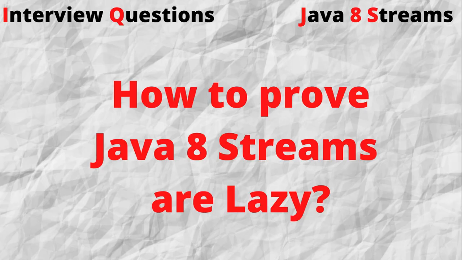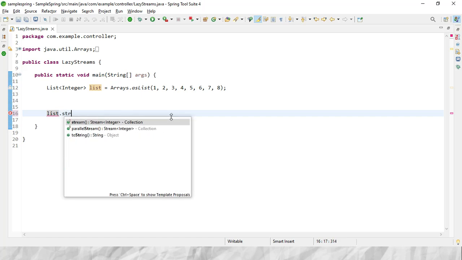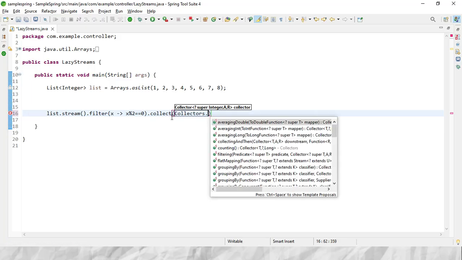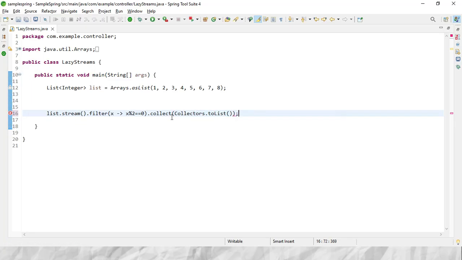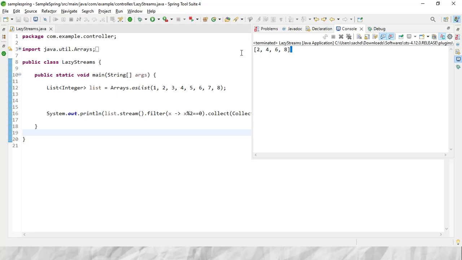To prove this, we will quickly move on to Spring Tool Suite and see a practical example. So let's get into the action. I have created one list with some random values, and I will try to find the even numbers from it. I'm using the filter with an x modulus 2 is equal to zero lambda expression. We are going to collect it back using collectors, I mean to a list. Now I will try to print it. So it has given us the desired output, that is, the even numbers.